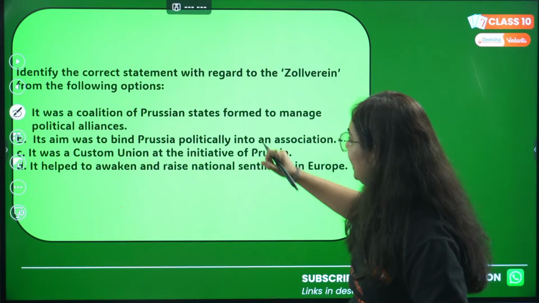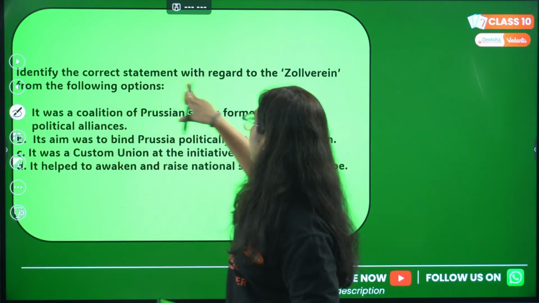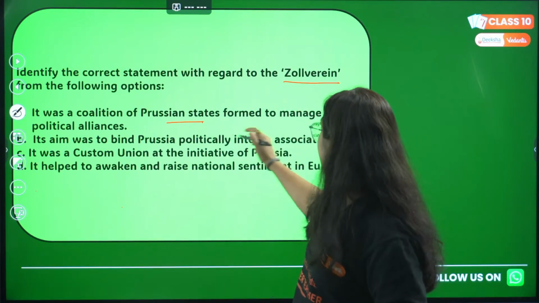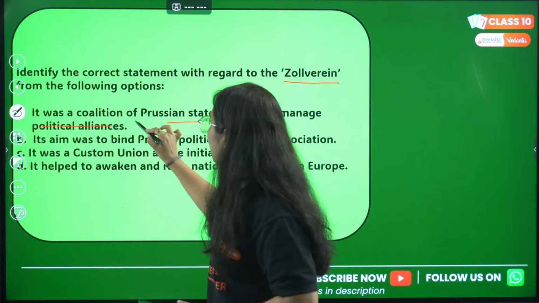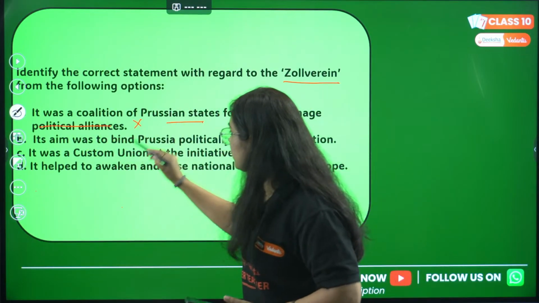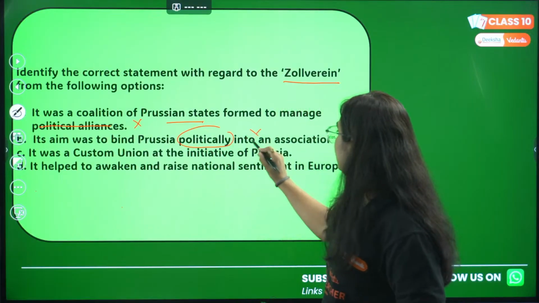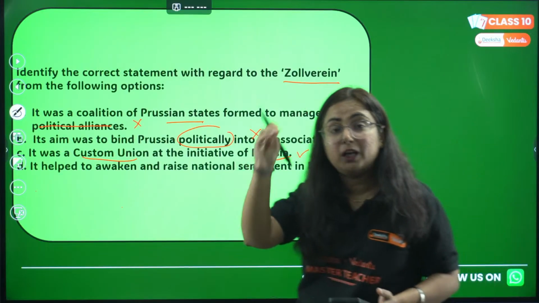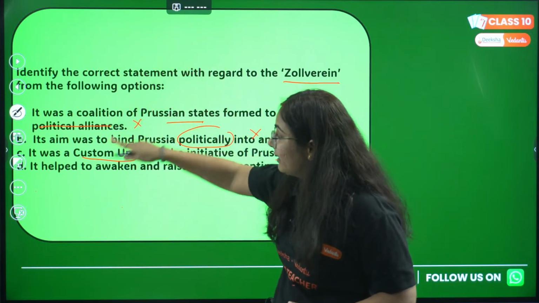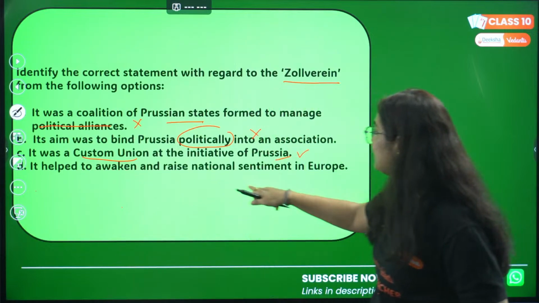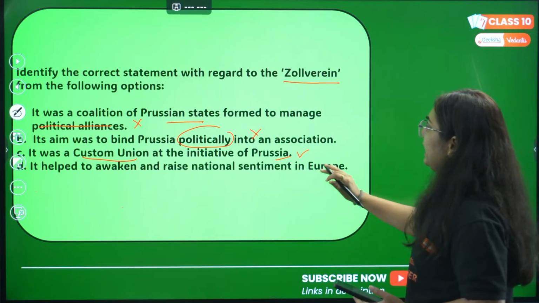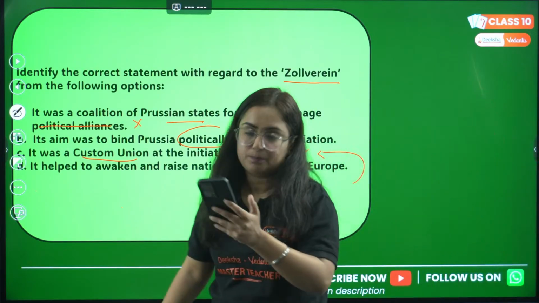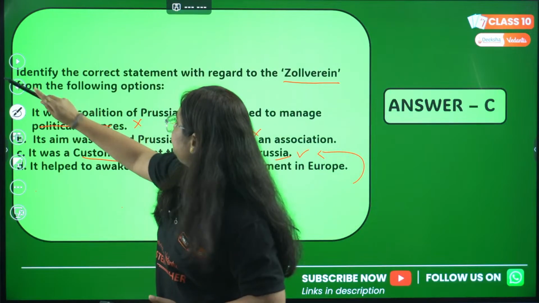Okay, let's see if C is the correct option or not. The correct statement regarding the Zollverein: it was a Prussian state. Up till here it was correct. But it was not formed to manage political alliance. Wrong. Its aim was to bind Prussia. Again, the word political is there. Not correct. It was a customs union at the initiative of Prussia. It is correct. But to stay safe, we will read the fourth option also. It helped to awaken and raise nationalist sentiments in Europe. Yes, it somewhere worked, but the more correct option is what? C is the correct option. Okay. Moving to the next one.